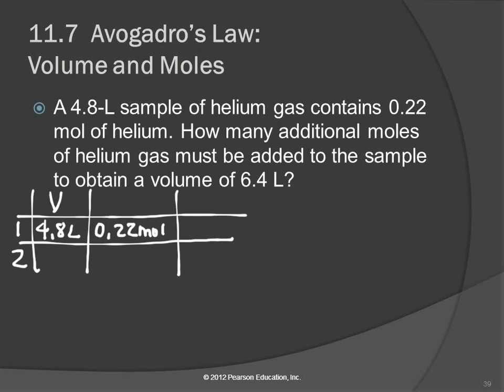Remember what the letter was? It's a lowercase n. N stands for number of moles. So 0.22 moles of helium. And then we go on to the next number, 6.4 liters. Okay, so that must go in the volume column. And we're out of numbers.